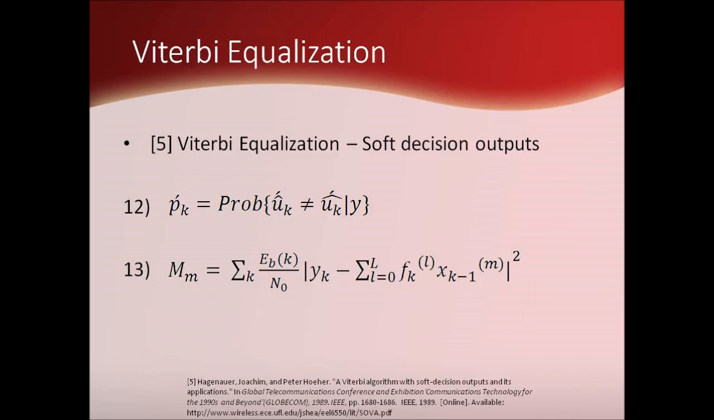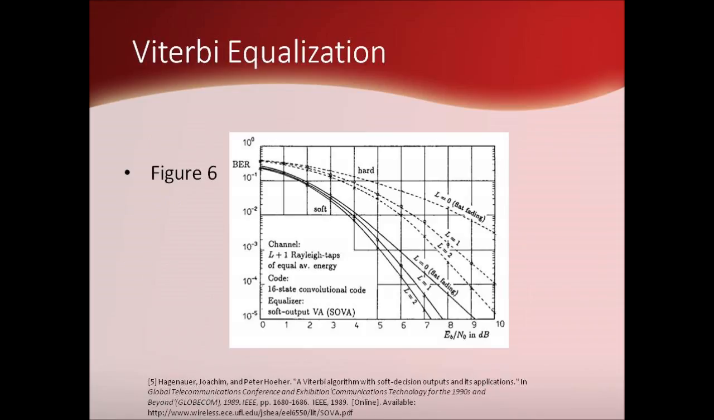The second block utilizes the likelihood metric given in equation 13 from 5, taking into account the trellis path, tap gain, and the instantaneous SNR. The equalizer was simulated in a multipath channel for an assumed GSM modulation scheme, and the output is reproduced in figure 6.